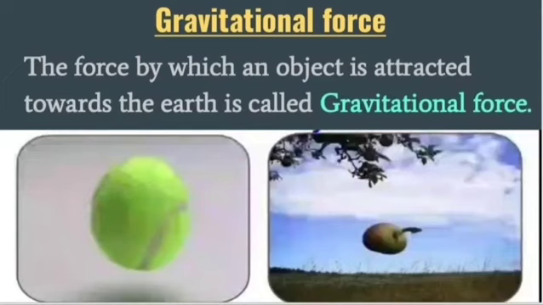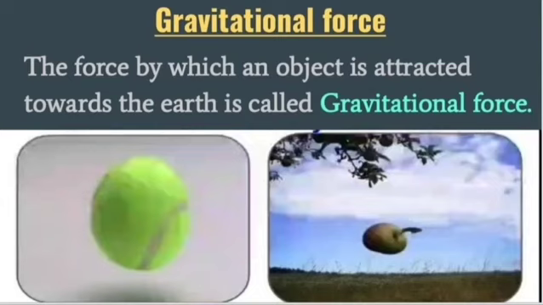Like if you throw your pen, it comes downward. It never goes upward, never goes towards the sky. It always falls down. So when we throw any object, it falls down.